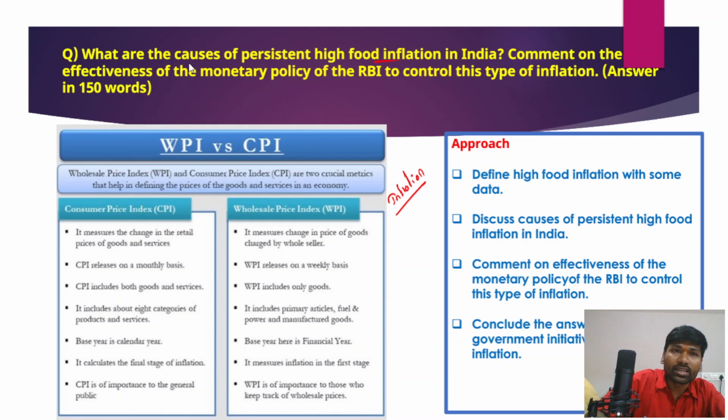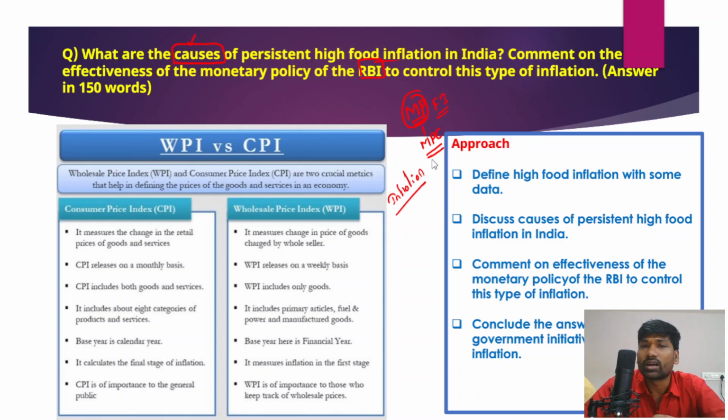Now, we need to identify the causes why there is a higher level of food inflation in India, and that is the first part of the question. And in the second part of the question, you need to comment on the monetary policy of the Reserve Bank of India to control this type of inflation. Now, how can monetary policy effectively control this food inflation in the second part of the question. And I hope you know about the monetary policy committee, right? So the monetary policy committee's core objective is to control inflation and achieve economic growth.